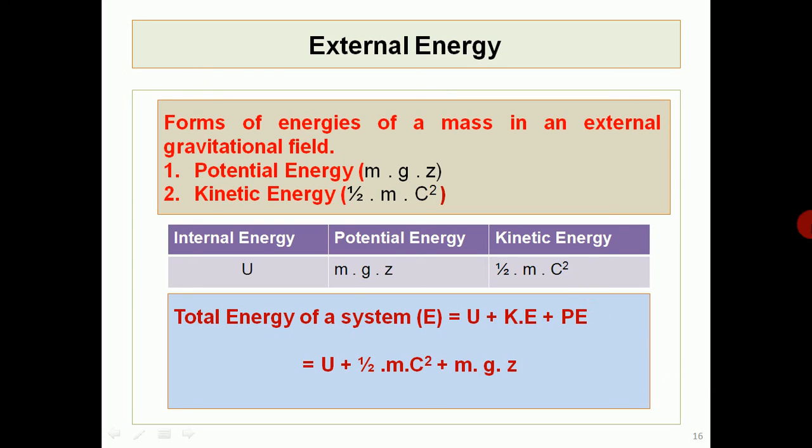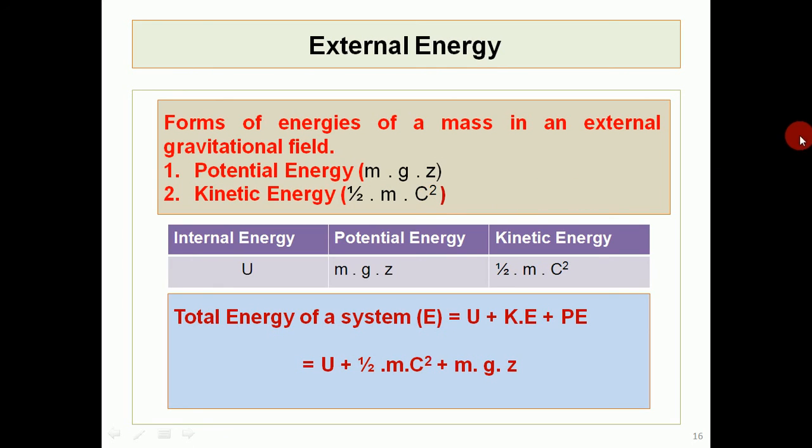Potential energy is the energy possessed by any substance due to its position. Like if it is kept at a certain height z, then it is given by mgz, potential head, and energy possessed by the substance due to its motion is called kinetic energy. If it is moving with a certain velocity c, then it is given by 1/2 mass into velocity square.